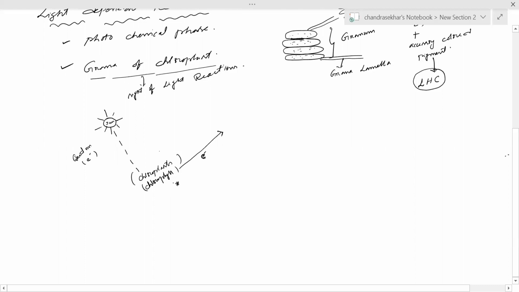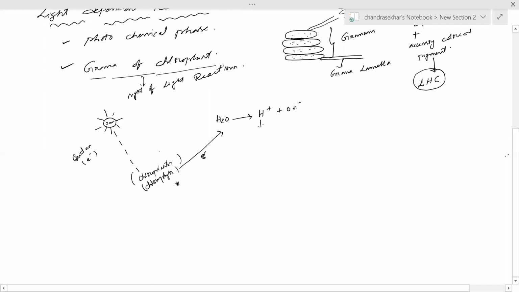The light activated chlorophyll molecule has the ability to split water molecule. So we know that the water molecule, H2O, splits into H and OH, that is the hydrogen and the hydroxyl ion.